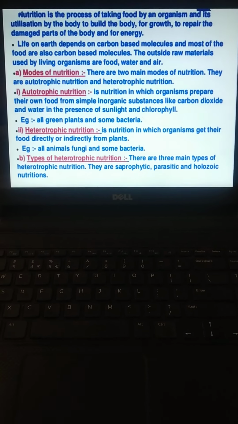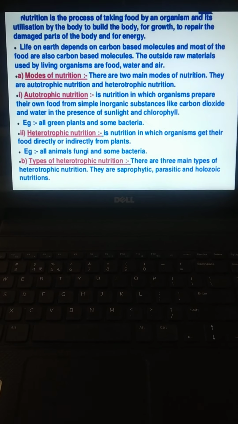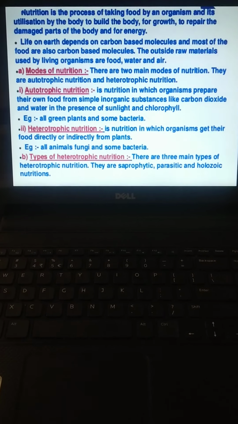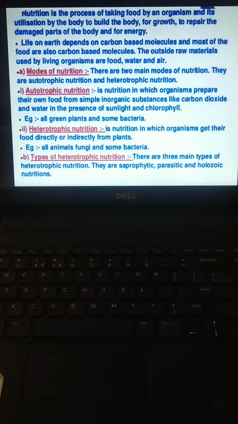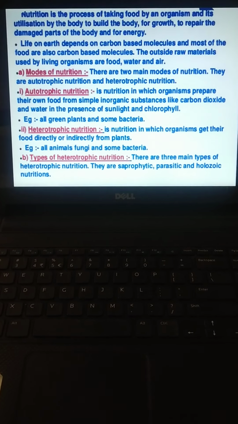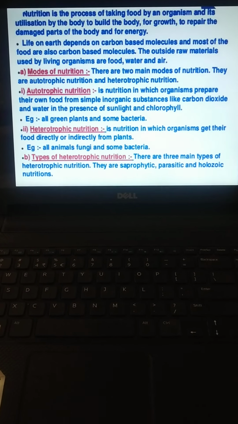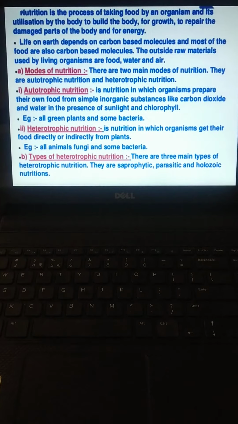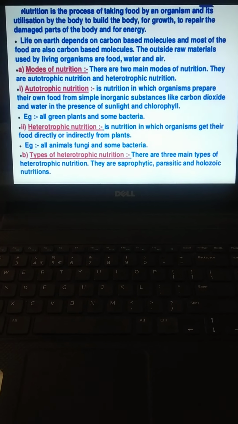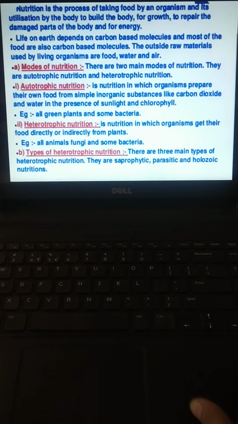Then heterotrophic mode of nutrition. This is a nutrition in which organisms get their food directly or indirectly from plants. Example, all animals, fungi and some bacteria. Now again, some types of heterotrophic nutrition are there. First, saprophytic, then parasitic, then holozoic.